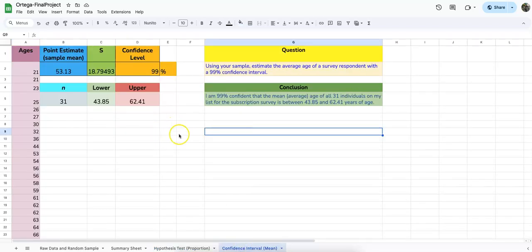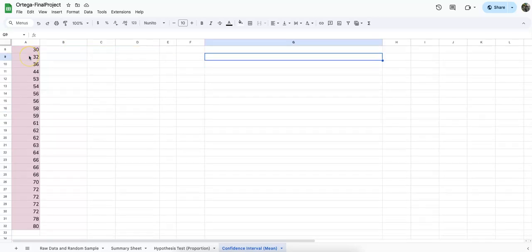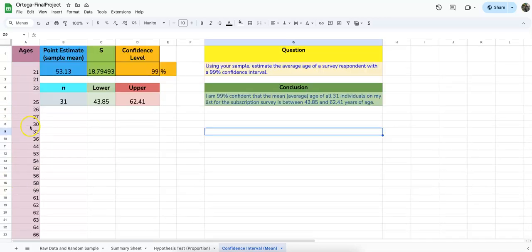I did a confidence interval for the mean. My question was, using your sample, estimate the average age of a survey respondent with a 99% confidence interval. I have my ages listed in column A, my point estimate mean, which is 53.13, very similar to what we saw on my summary page, just took one of those decimal places out. Standard deviation 18.79, and the confidence level we're at is 99%.